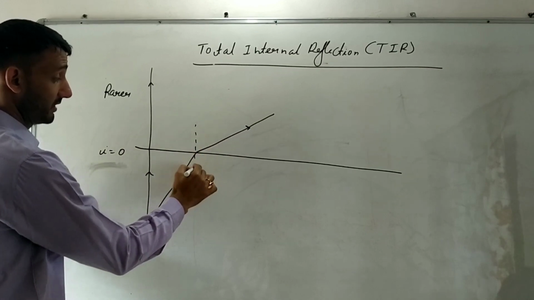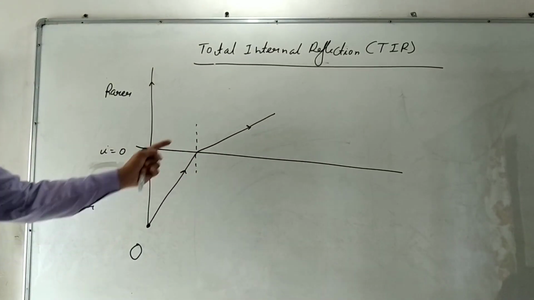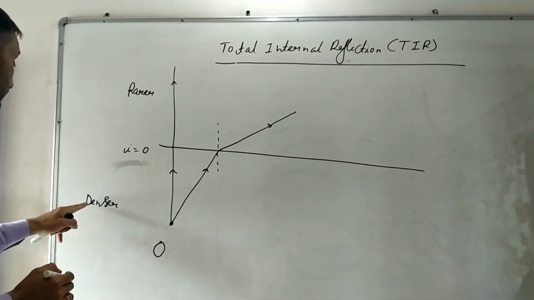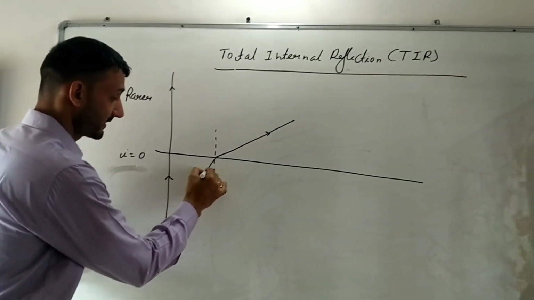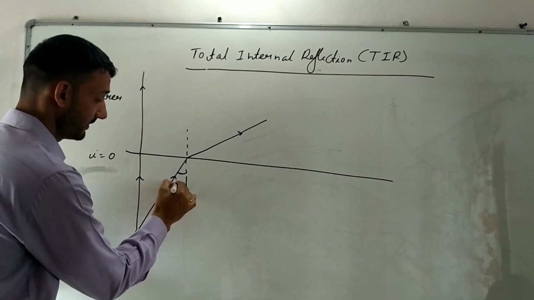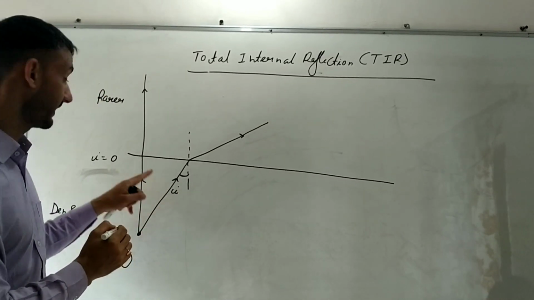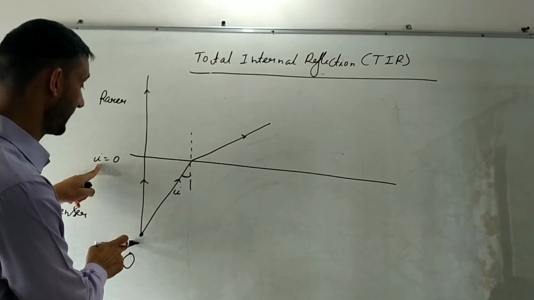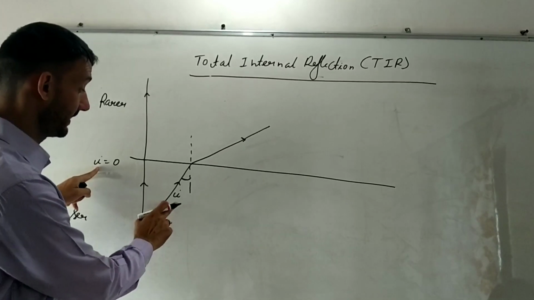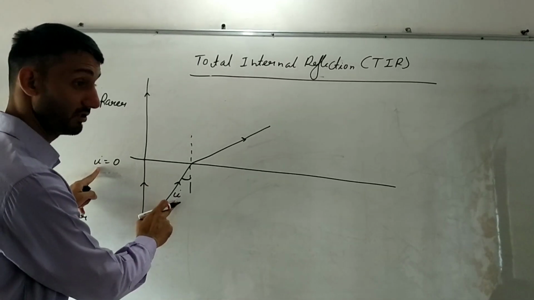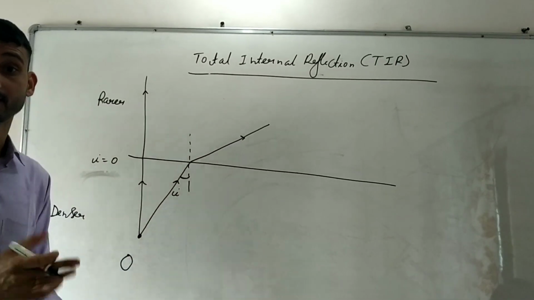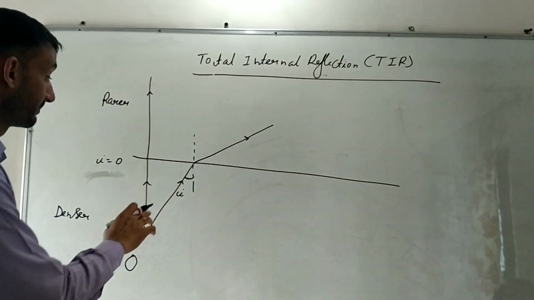Why away from the normal? You know the reason why it goes away from the normal: the light is going from denser to rarer medium. Okay. Now this angle of incidence is obviously greater than the earlier angle of incidence, because in that one the angle of incidence was 0. Right now it is not 0. It has got some value, 20, 30, 40, any value.